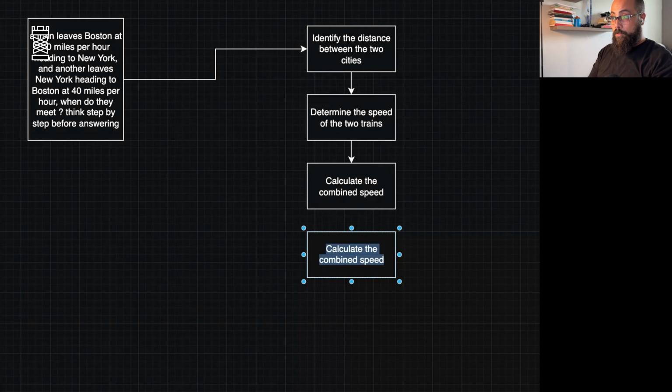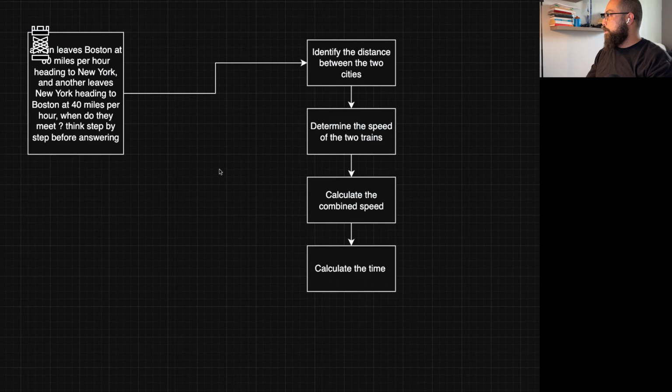Then it's going to try to calculate the time. So you can see how this breakdown allowed the large language model to solve the problem in a much more proper way and to tell us how it's working on the problem. So it's beneficial for the user to actually see the work that is being done, and at the same time for the large language model to accomplish the task.